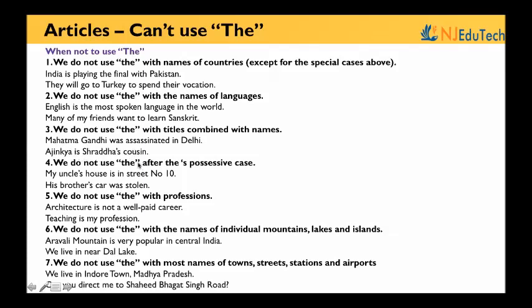Ajinkya is Shraddha's cousin. We do not use the after the possessive case. My uncle's house is in street number 10. His brother's car was stolen. So we don't generally say the his brother or the brother's car. It's possessive. It is my brother. That is why.